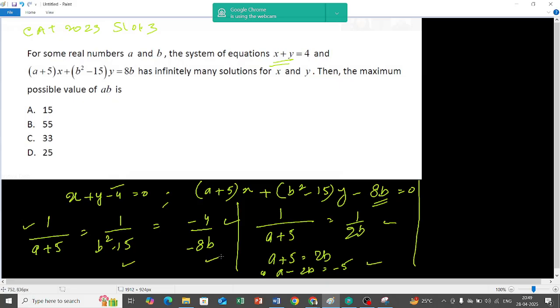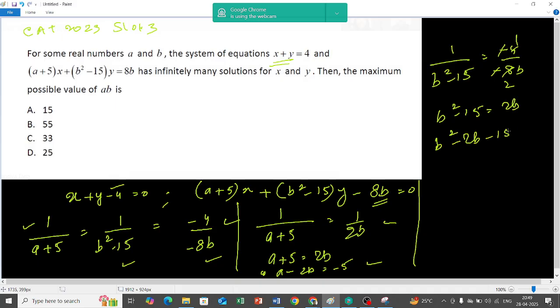Now taking this one and this one, 1 by b square minus 15 equals minus 4 by minus 8b. So b square minus 15 equals 2b, or b square minus 2b minus 15 equals 0. 5 minus 3 b.